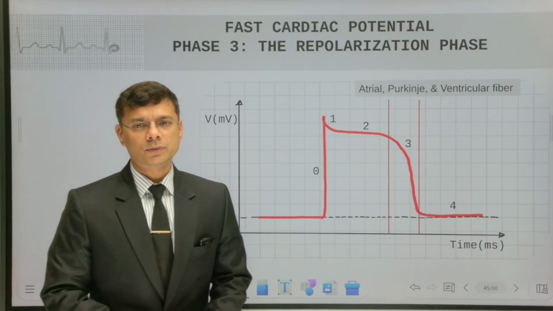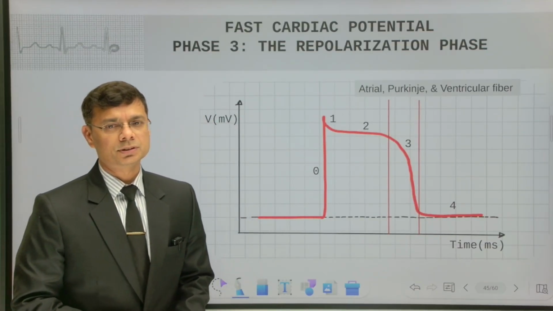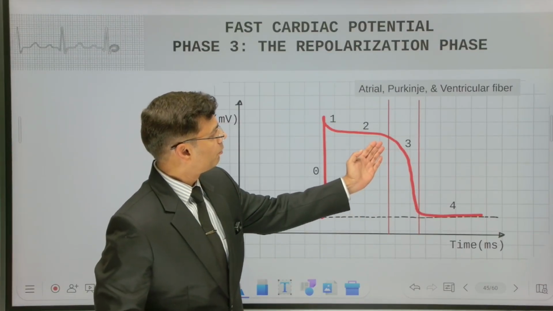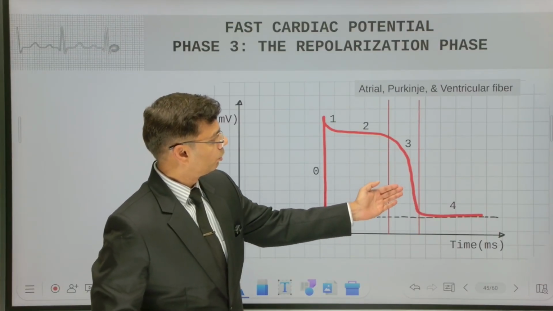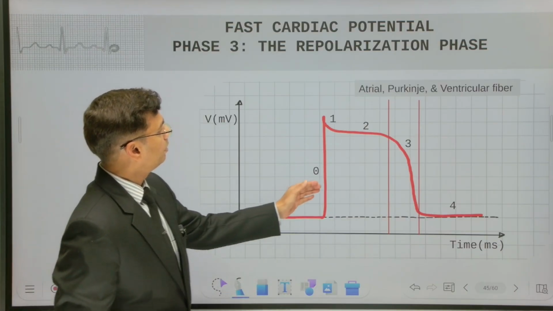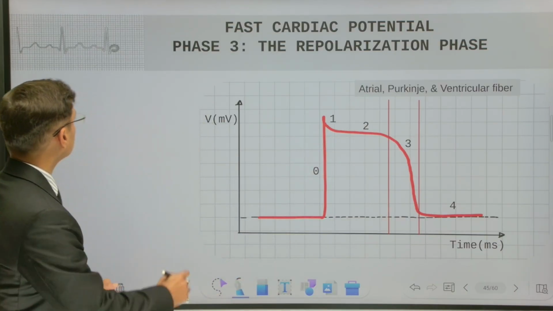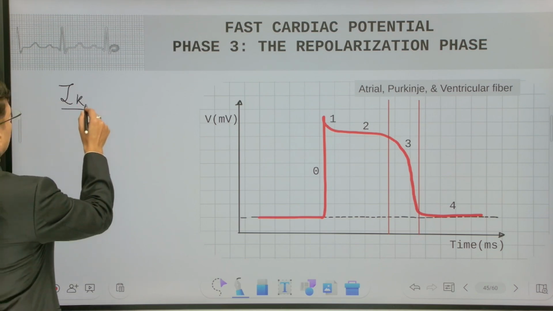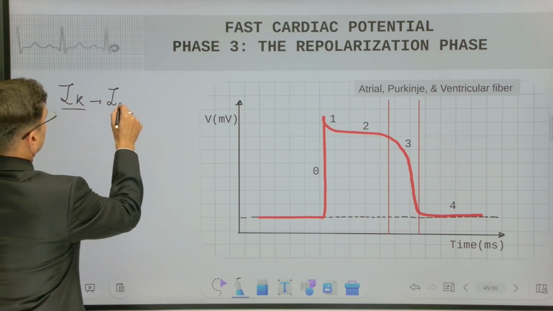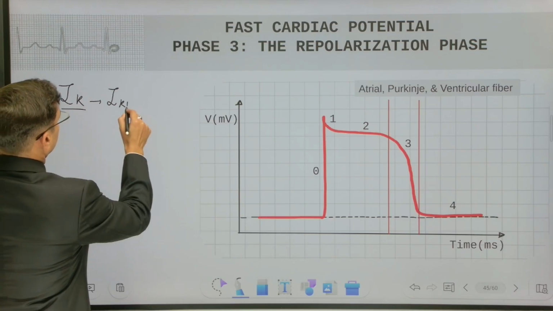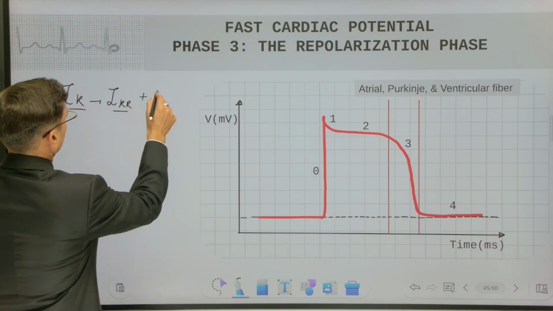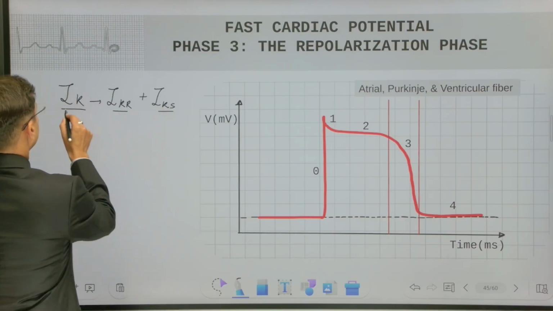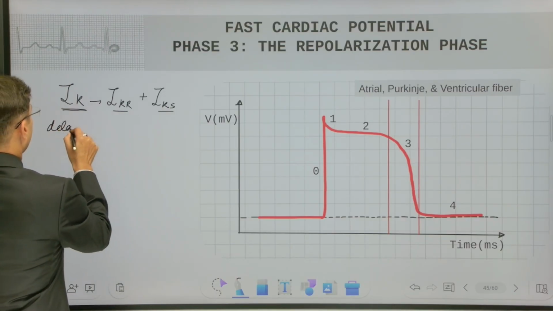Now focusing on phase 3, that is the repolarization phase. In this phase, repolarization is happening, meaning membrane voltage is coming to the downward side after depolarization. So the current responsible for this phase is the potassium current, and as we saw in the last slide, this current is constituted by two varieties, the rapid and slow component of the delayed outward rectifier current.